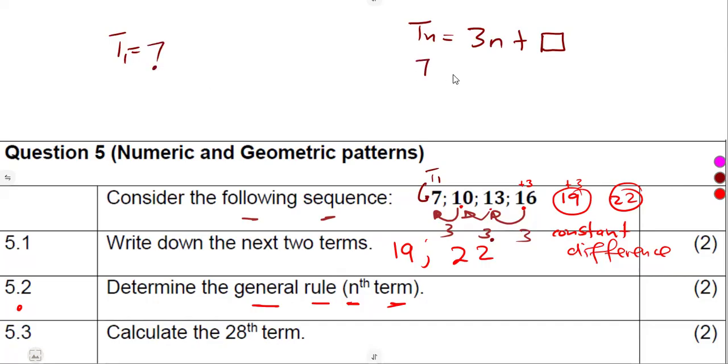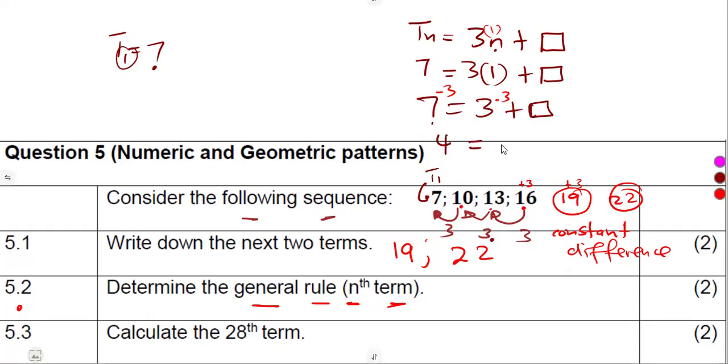So I'm going to have 7 is equal to, in place of n, there is a 1. So I'm going to put a 1 where there is n. So that's 3 times 1 plus what must be added. So 7 is equal to 3 times 1, which is 3, plus that part which must be added. Let us subtract 3 both sides. 7 minus 3, that's a 4, which is equal to that part which must be added.